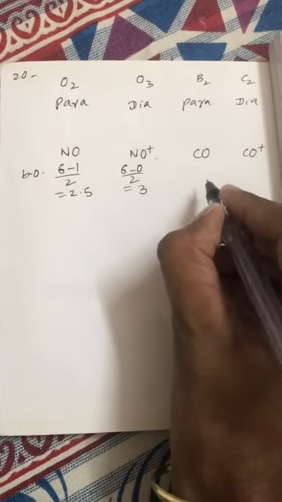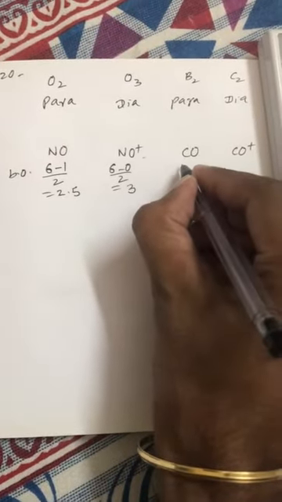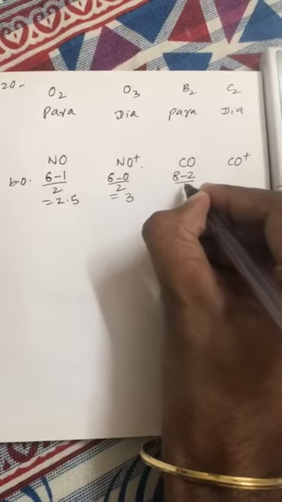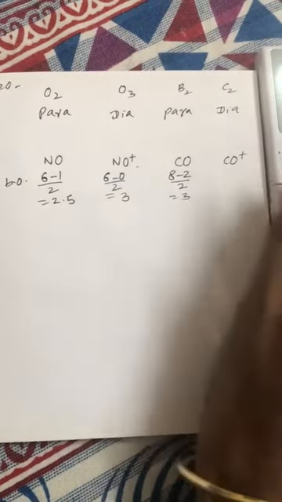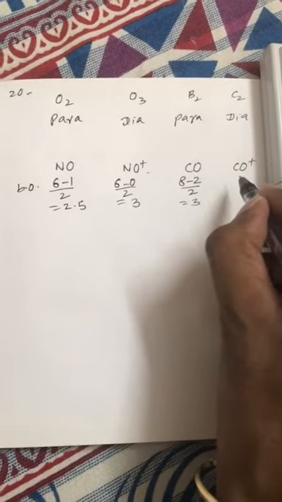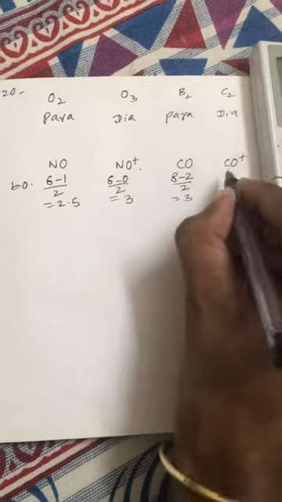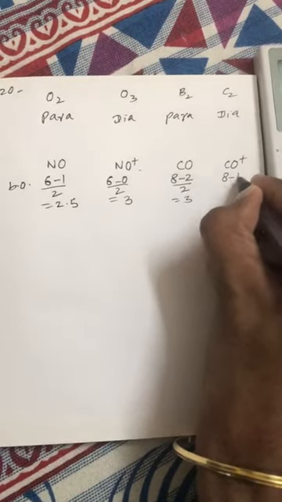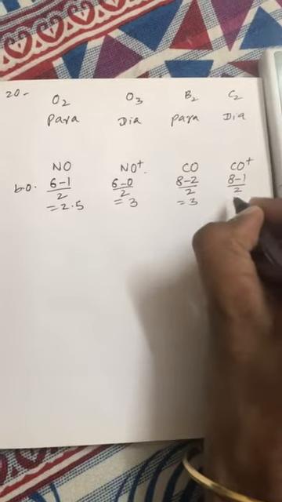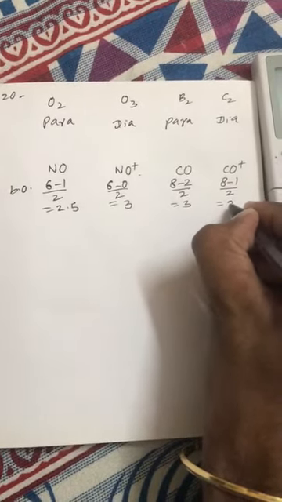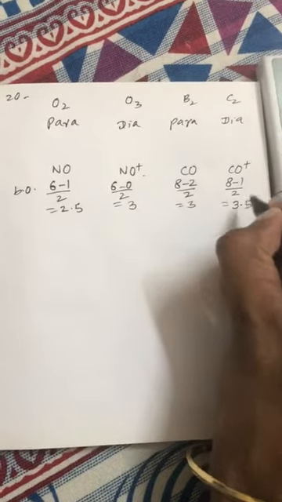Now the bond order of CO is (8 minus 2) by 2, that is 3, but in the case of CO positive, the bond order is (8 minus 1) by 2, that is 3.5.